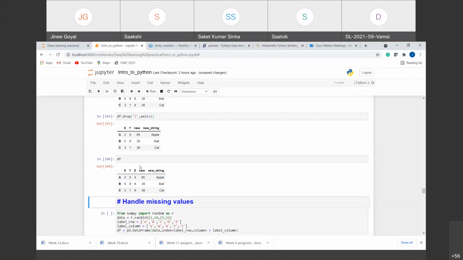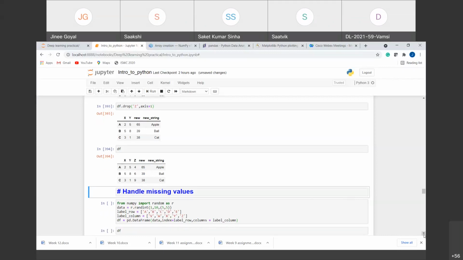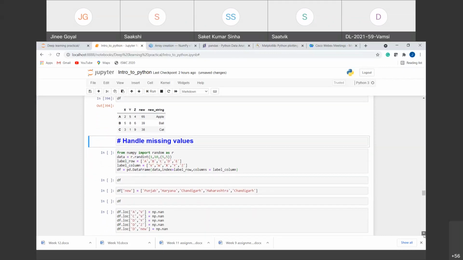So in this way, we can add or drop any column or any row from a data frame. Now in machine learning and deep learning, there is a very important thing: how to handle missing values. For example, the real world data sets that we use consist of many missing values. So we cannot use the data directly before handling the missing values. Handling missing values is very important, and it can be easily done with the pandas library.